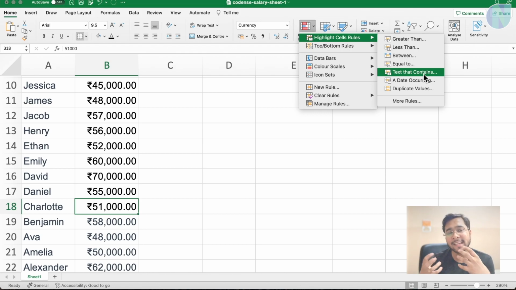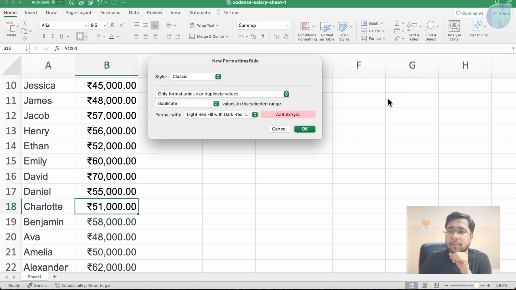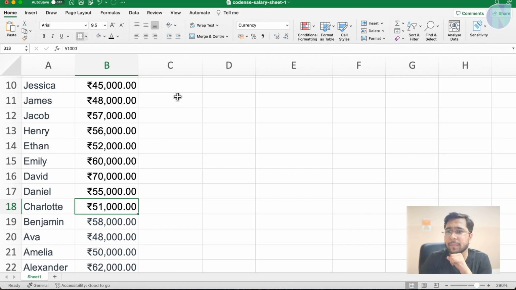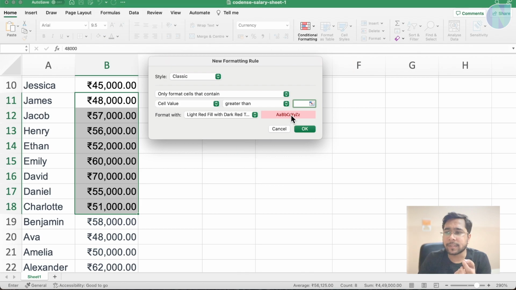Maybe you are doing text analysis, then you say in that text maybe a company name is coming up, so you can say if that cell contains this, I want to make that color red. This will easily help you to filter out things and easily visualize how your data is behaving, or what extra things, or we can say sideline things, are occurring in your data, or duplicate values also. If there are any duplicate values, it will be able to do that. So yes, this is about conditional formatting, like greater than, less than, and so on.